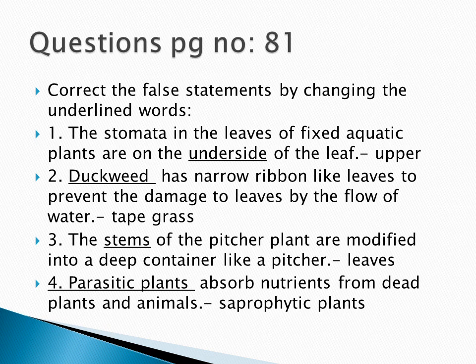Third one, the stems of the pitcher plants are modified into a deep container like a pitcher. So here in the pitcher plant, the stems are not modified. Only the leaves are modified. So strike the word stem and write leaves.